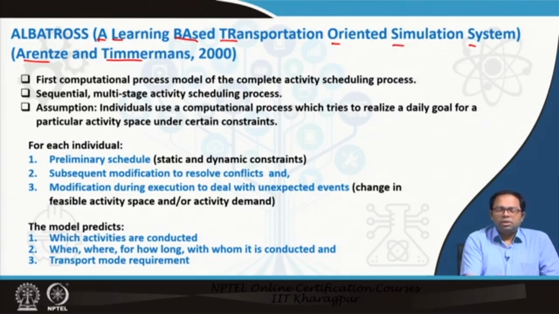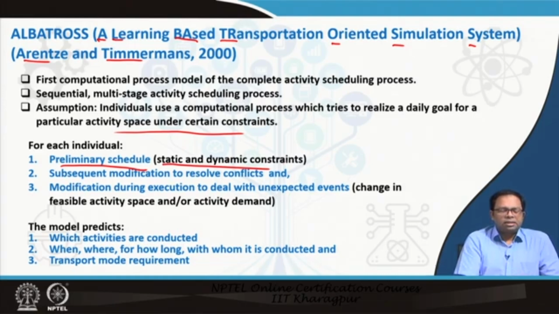Assumptions: individuals use a computational process which tries to realize a daily goal for a particular activity space under certain constraints. So, we need to develop the overall activity pattern for a particular day, considering certain constraints. For each individual, a preliminary schedule is developed based on static and dynamic constraints.